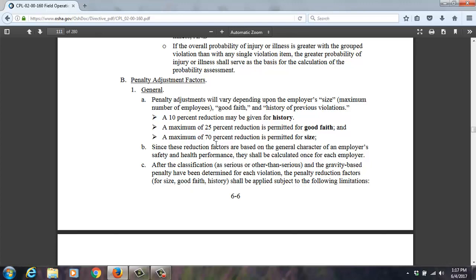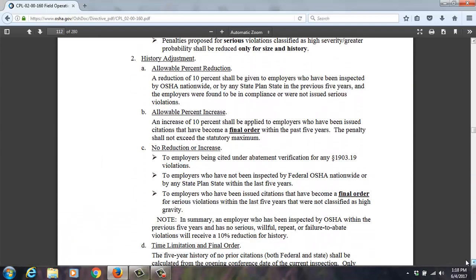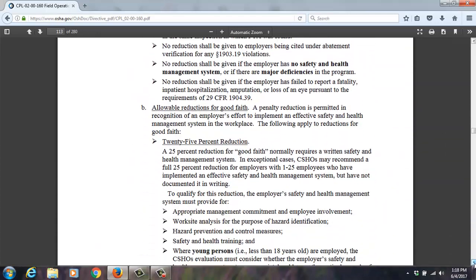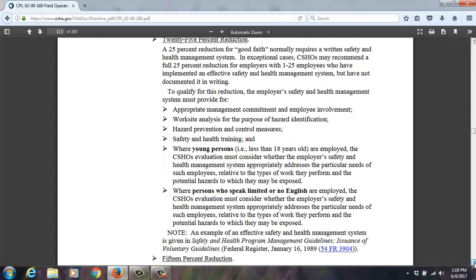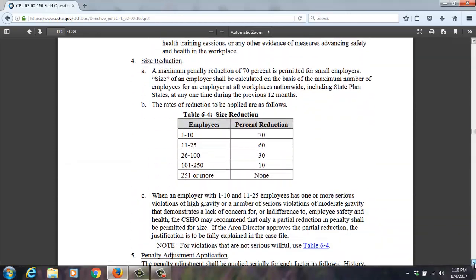However, what they're trying to do is still provide some decent reductions for companies that have less than 10 people. Those with less than 10 can get up to 70%. So it's 10% for history, 25 for the program, and for the size. Did I go by? Nope. So it gives you a breakdown here on what all this stuff means. If you're interested, here's the size reduction. So 10 or less, 70, 11 to 25, 60. And so that's why it could go up to 105.